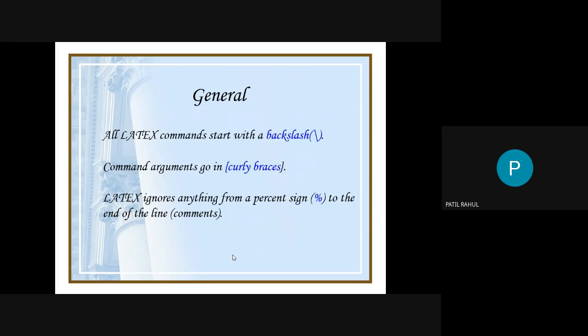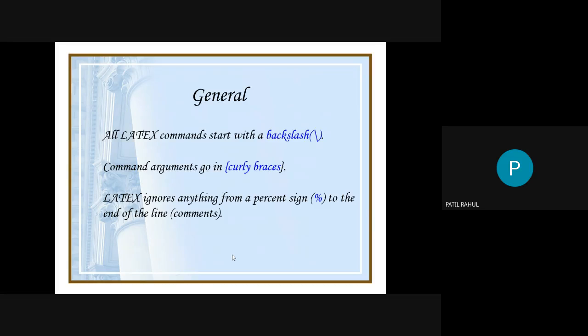Then you know that in any programming language there are arguments, and here you use the curly braces. Actually, in the C language you use parentheses, but in LaTeX you use curly braces for putting the arguments.